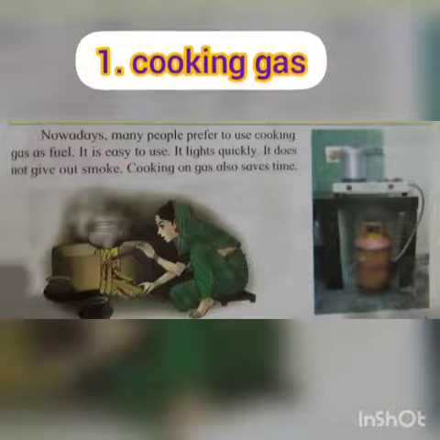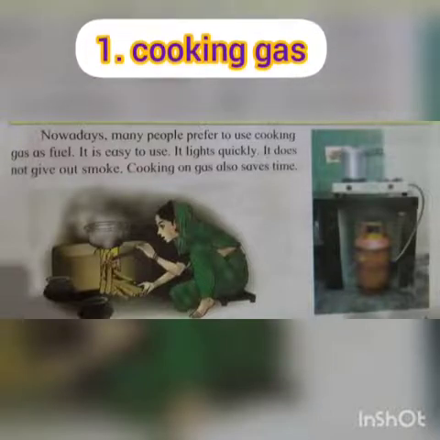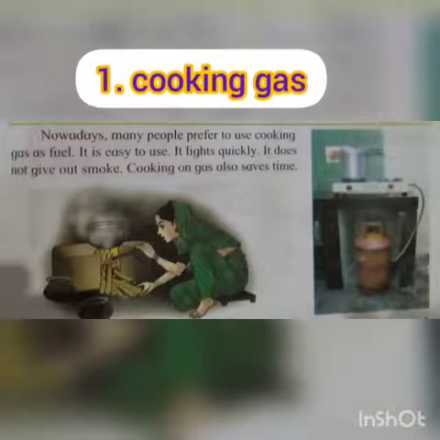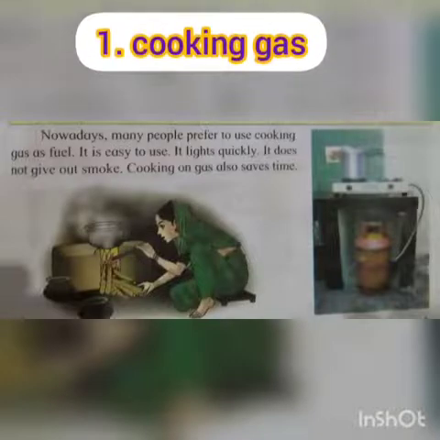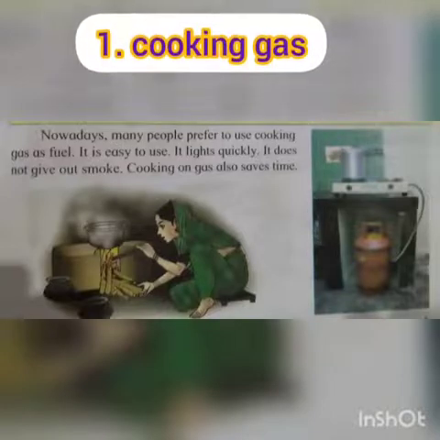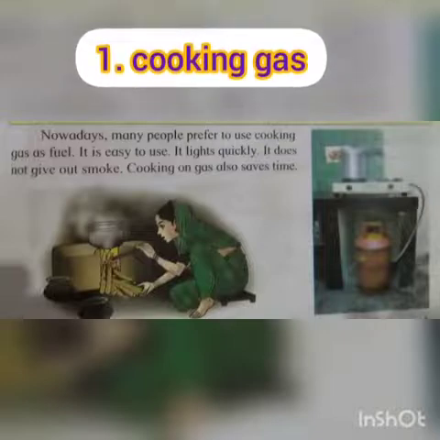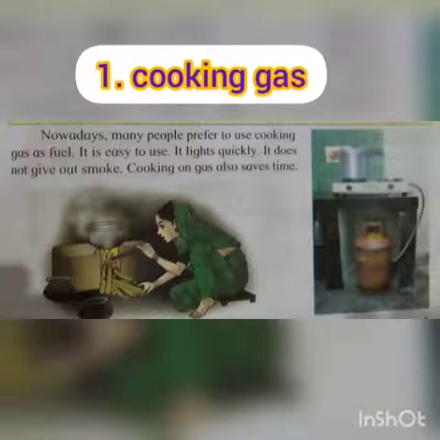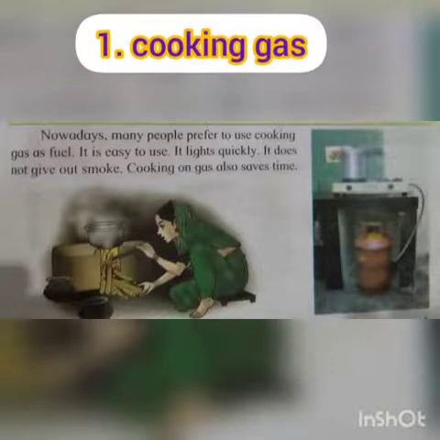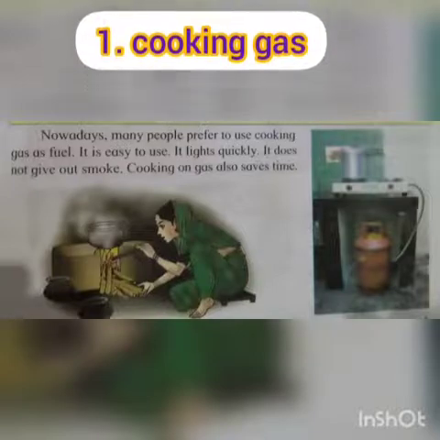As you can see, this picture is of cooking gas, and it is a fuel. As I told you while explaining fuel, it is very easy to use cooking gas as a fuel because it lights quickly, meaning it can give fire very fast. We often use a lighter to produce fire from the cooking gas.